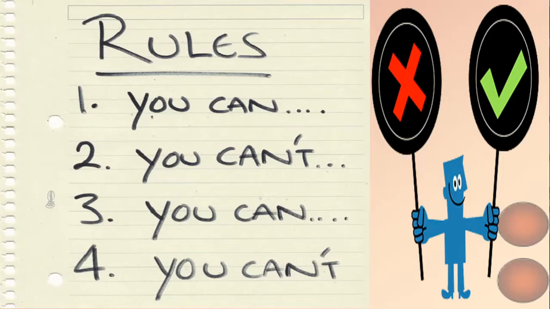So what are rules? Rules are statements which say that you can do certain things and you cannot do certain other things. If you are able to do something and that is not against the rule, then it is okay. But if you do something and it is against the rule, then you cannot do that.